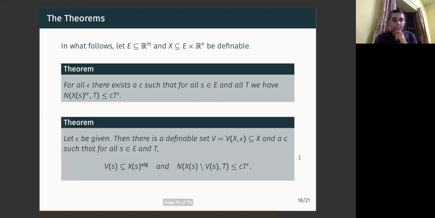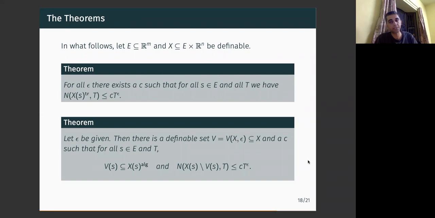All right. And then, in fact, Pila-Wilkie proved this second version of the theorem here, which is somewhat stronger in the sense that instead of taking out the algebraic part of X, you take out a definable subset of X. And as we saw in an example before, this algebraic part of X might not be definable. So this is strictly stronger, and you get the same quality of bound.